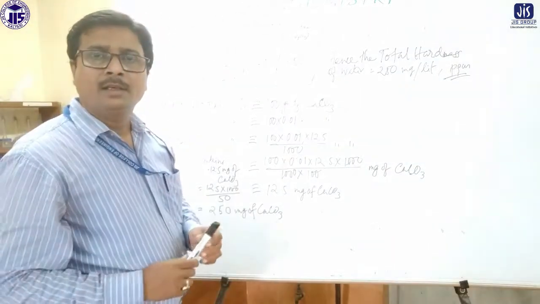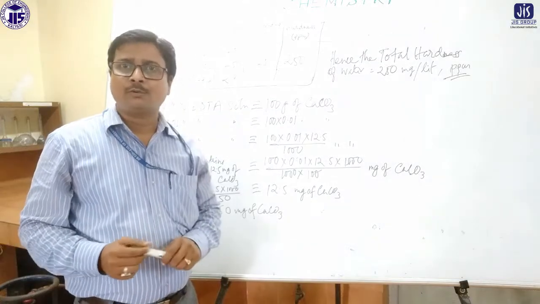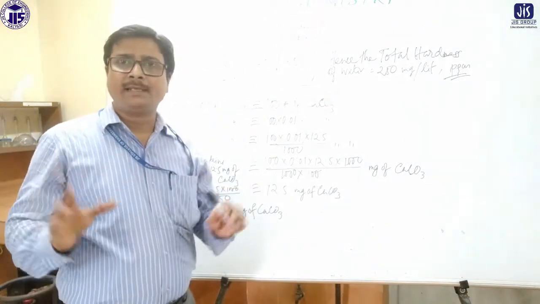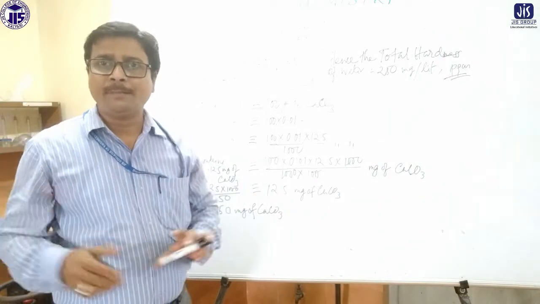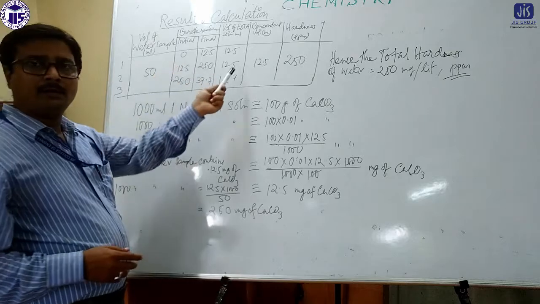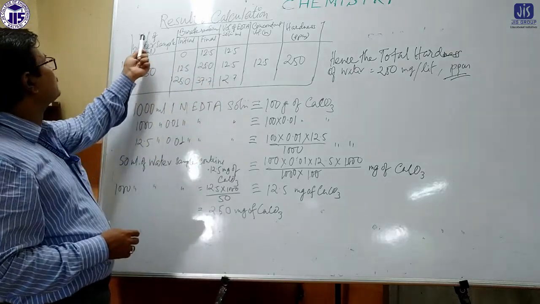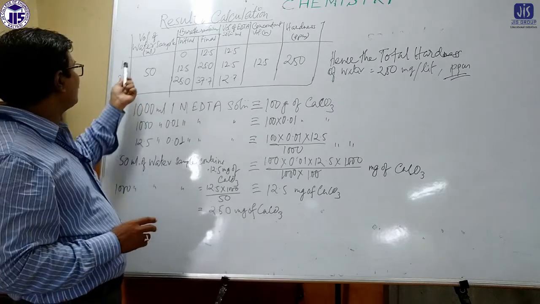Okay students, now the last part is the result and calculation. After doing the practical part of hardness of water, you have to fill up the table in 2 steps. So there is a table, and I will show you one example. As I told you, you have to take 3 observations: 1, 2, 3.